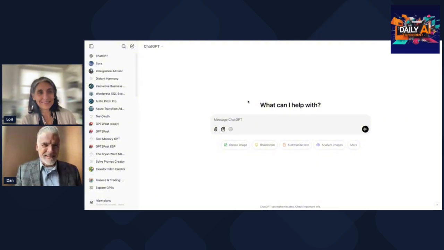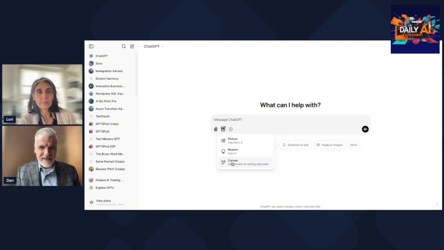All right, so what we're going to do here is go into this little toolkit and click on Canvas. And hopefully I still have this in my clipboard. Oh, not that one. Okay, hold on a second. Oh, great. Well, we're going to watch my typing skills here. So we're going to do: create a game